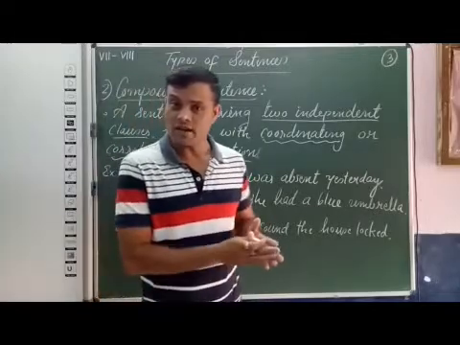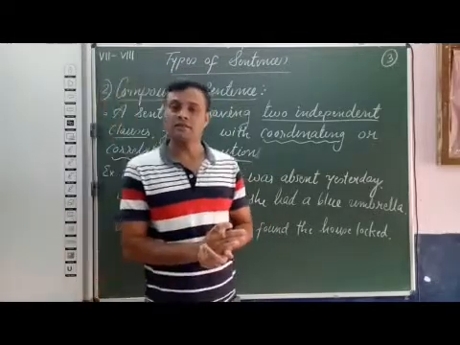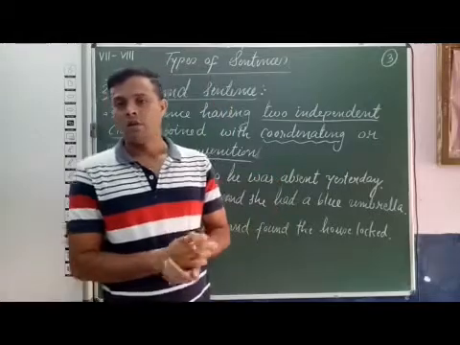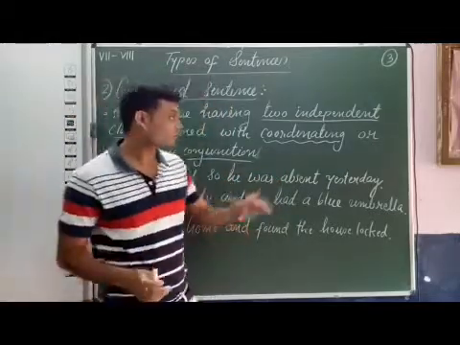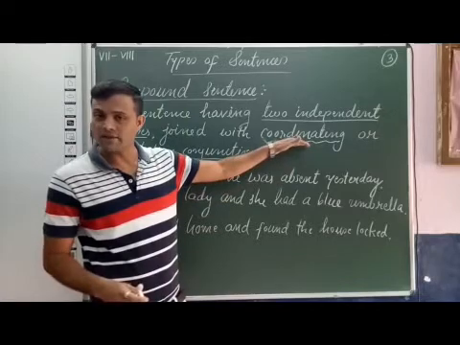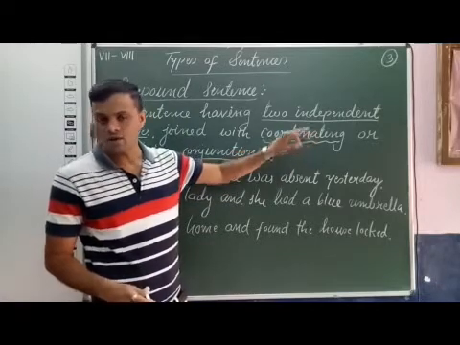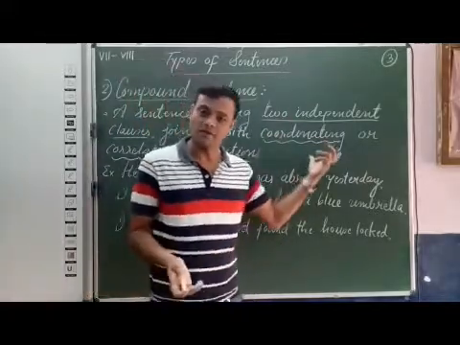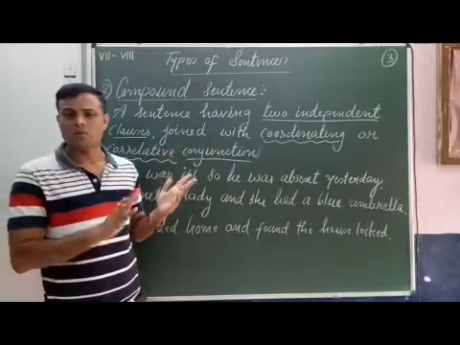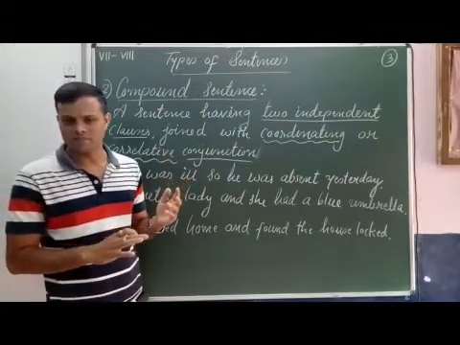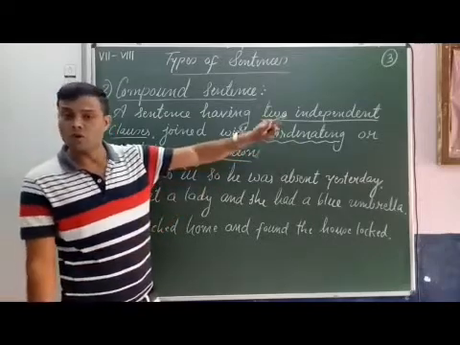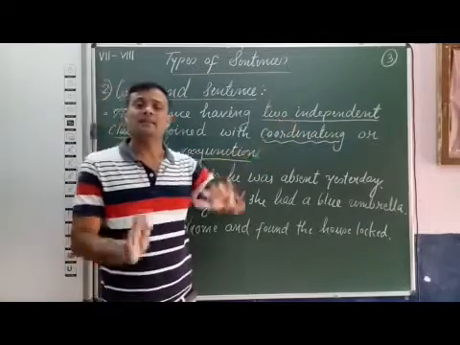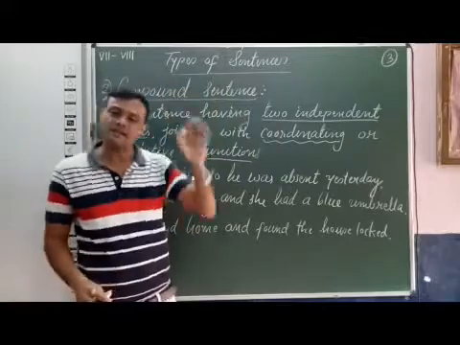Already we studied what coordinating conjunctions and correlative conjunctions are, in 6th, 7th and 8th standard also. Coordinating conjunctions are the FANBOYS: F-A-N-B-O-Y-S. For, and, nor, but, or, yet, and so. And the correlative conjunctions are in pairs: both, and; either, or; neither, nor.